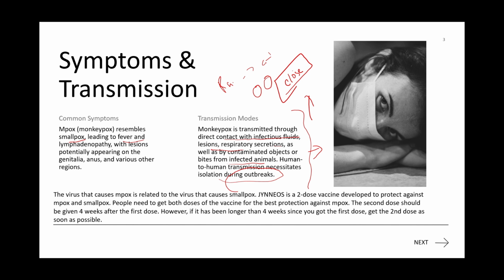So the virus that is causing monkeypox is related to the virus that is causing smallpox. And the vaccine, remember, in the exam it can be asked what is the name of the vaccine. Jynneos is a 2-dose vaccine developed to protect against mpox or smallpox. If you have taken the first dose, then within 4 weeks you have to take the second dose. And remember, there is no need of a booster dose as we used to take during COVID-19. There is no need of a booster dose.